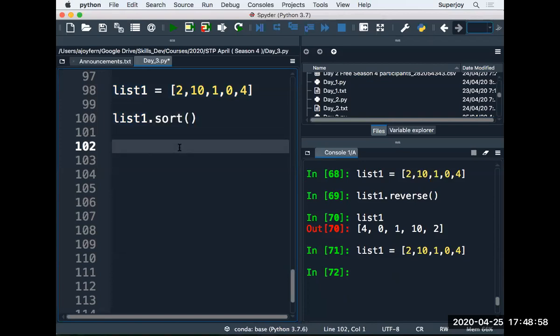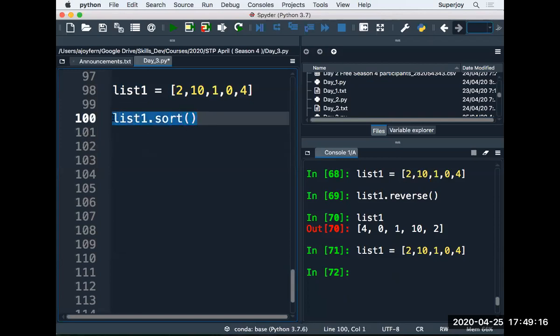All of these methods I'm discussing are related to lists only. Please do not apply them on a string. We have already discussed the string methods, and string methods are different from list methods.